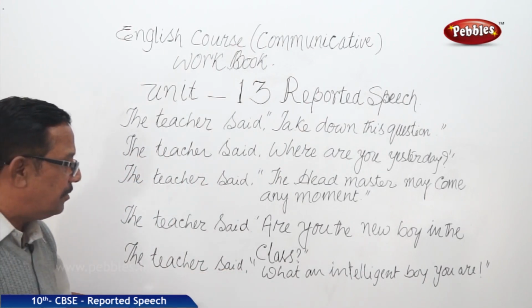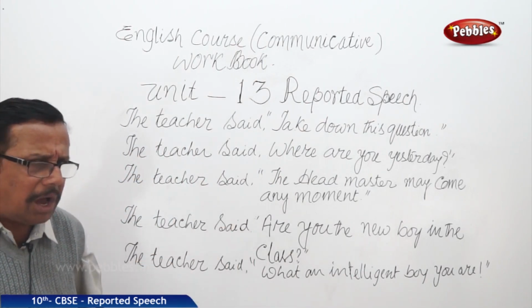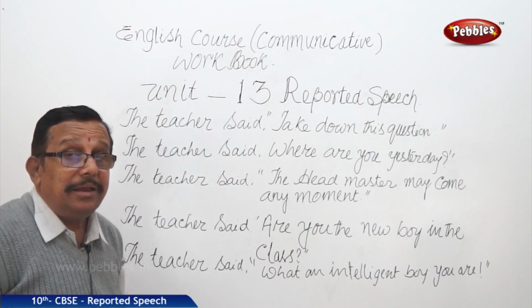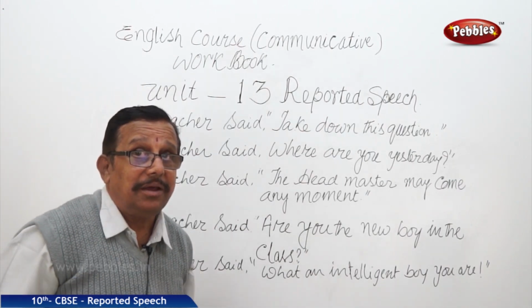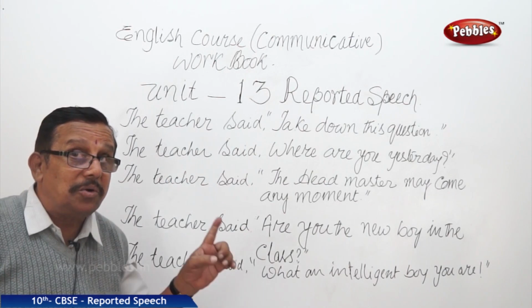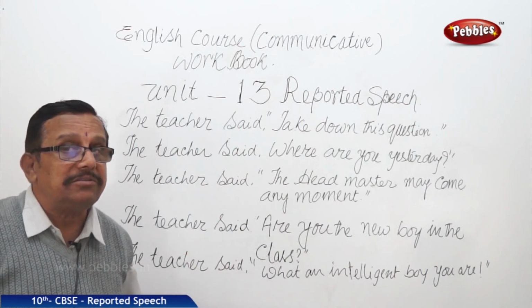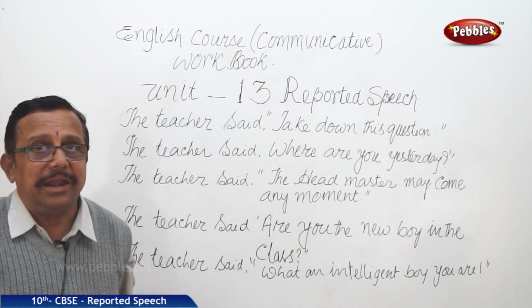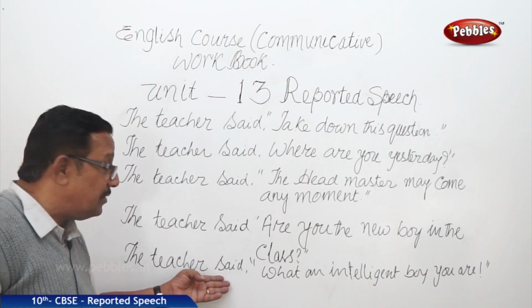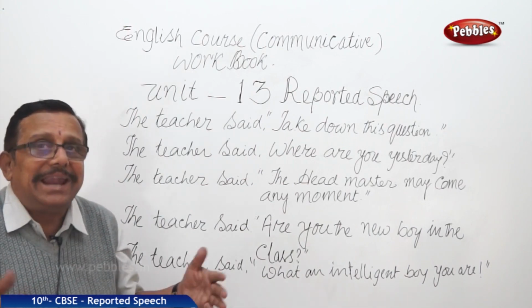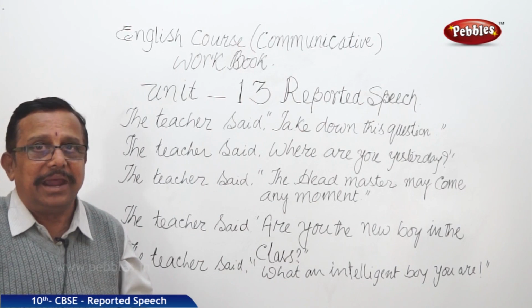Now, the last. The teacher said, "What an intelligent boy you are." Is it a question, sir, starting with what? No. It is an exclamatory sentence. Right? So, what should we say here for said? Exclaimed. Right?